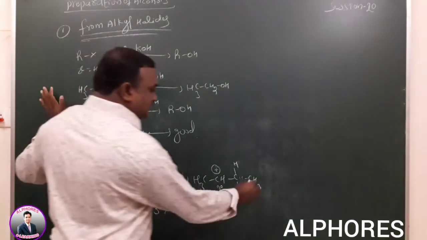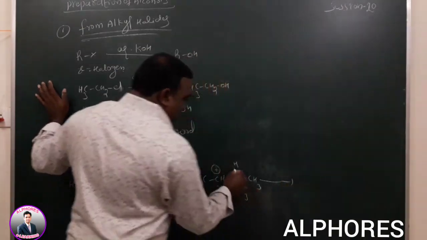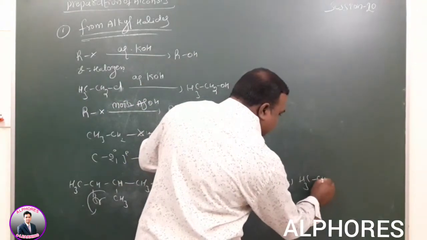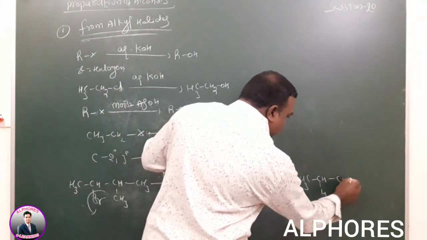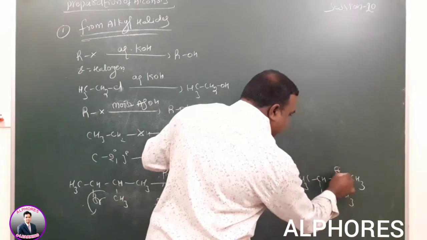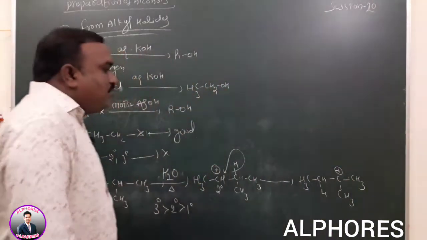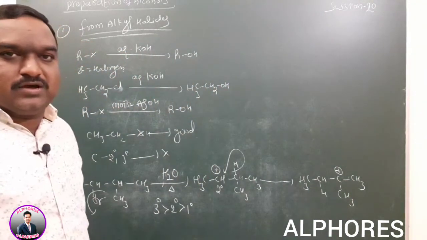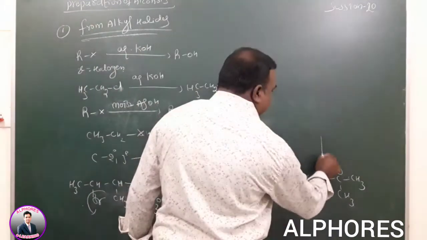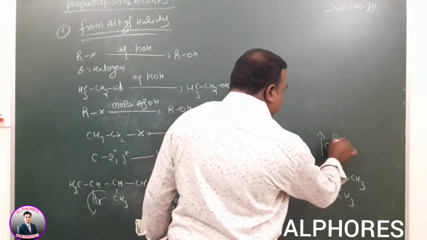So here CH3, CH, here CH3, CH3 plus. The formed one is a tertiary carbocation. The next step is the nucleophile attacking step.